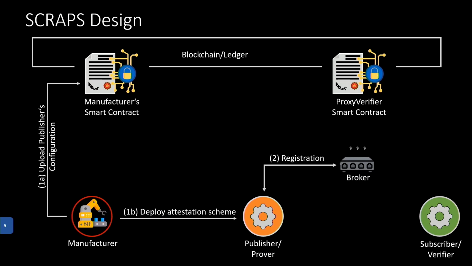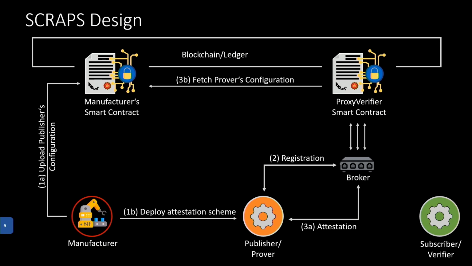Once the prover is deployed, it simply registers itself at the ProxyVerifier smart contract and can from there on submit attestation evidences. And whenever an attestation is submitted, the ProxyVerifier verifies it by querying the manufacturer's smart contract and storing the outcome on the blockchain.